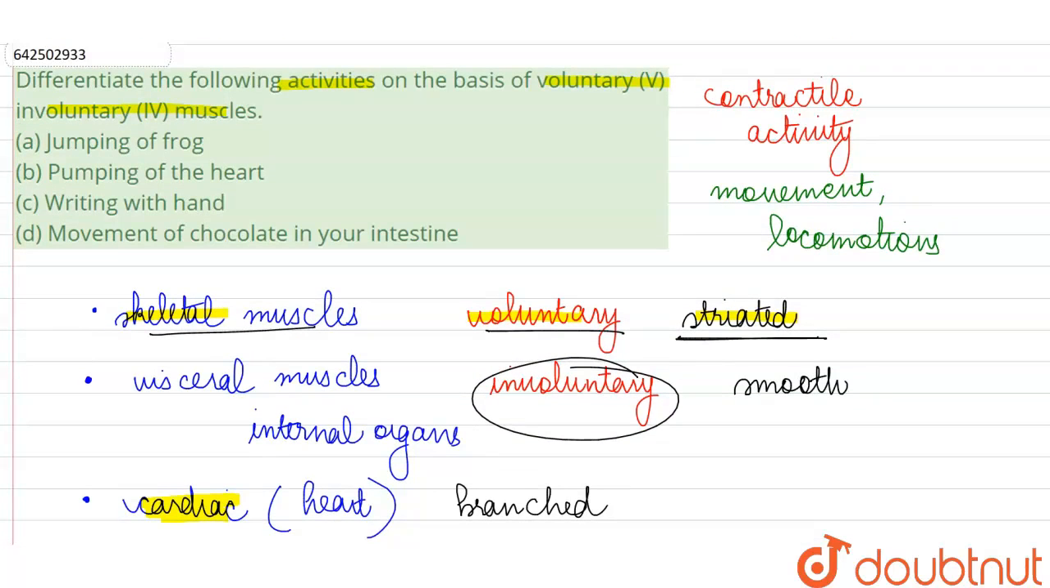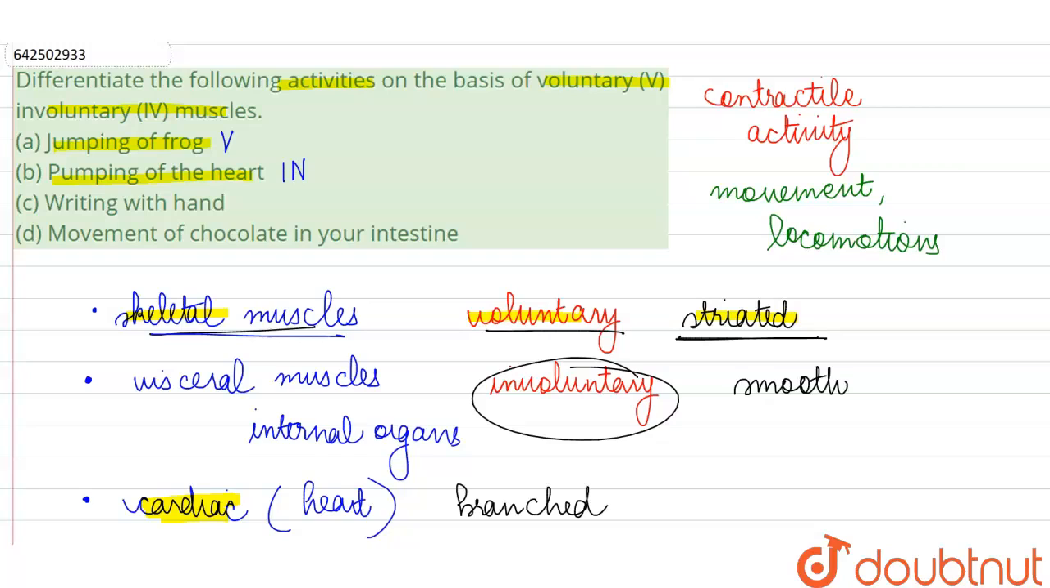So if we look at the list given in the question, first they are saying jumping of frog. Now, any such voluntary activity is going to be under the control of our skeletal muscle. So this is voluntary. This is under the control of voluntary muscle. Then pumping of the heart, obviously involuntary. Cardiac muscles are not under our control, and these are found in the heart.